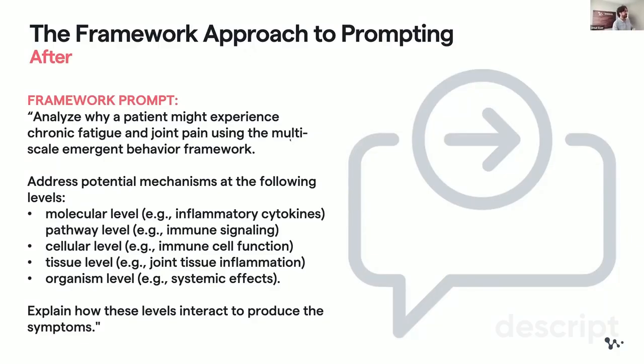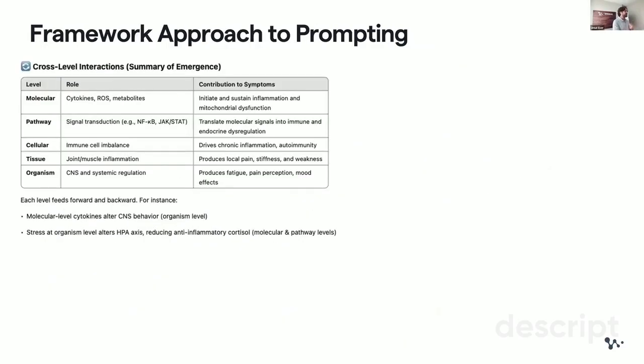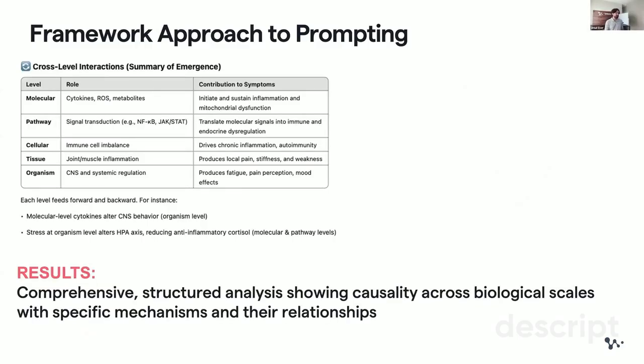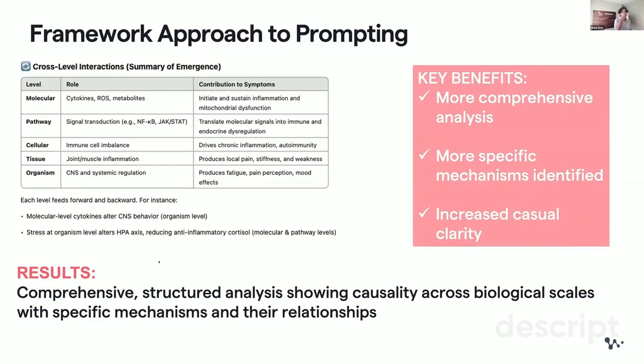I can store this entire thing, starting from using this multi-scale framework, somewhere, because it's pretty generic for all types of biomedical questions, and I can copy and paste it here, right? Normally, of course, if I build an API system or technical system, I do it much more systematically, but otherwise I can store it in text files and copy and paste it whenever I ask this question. I get a much more satisfying answer in a much more structured way that immediately gives me ideas on how to think and how to get actionable outputs. So it gives you more comprehensive analysis, more specific mechanisms identified, and increased causal clarity, right?